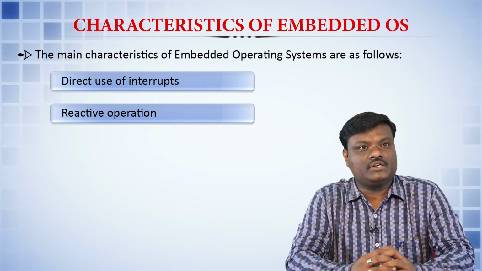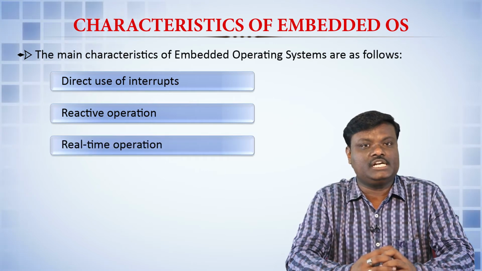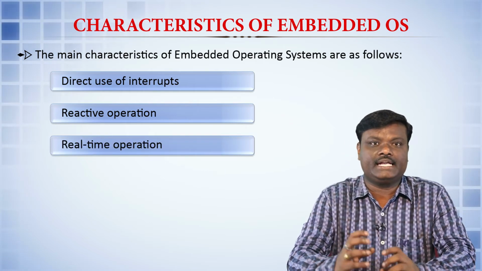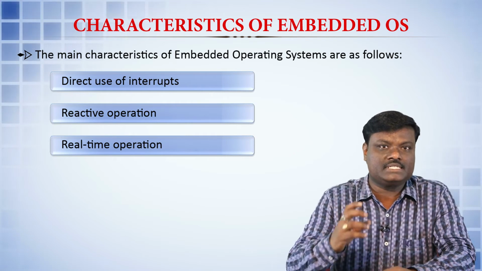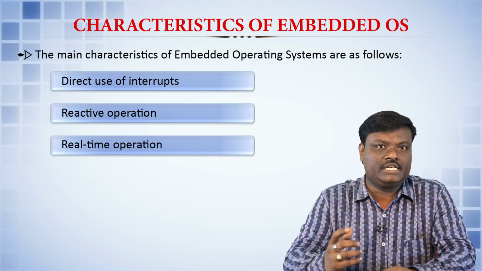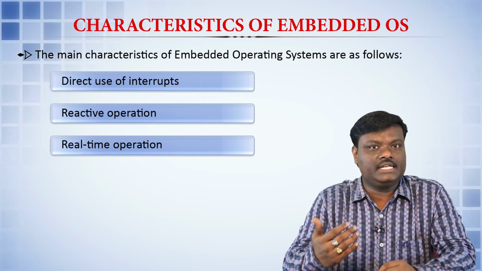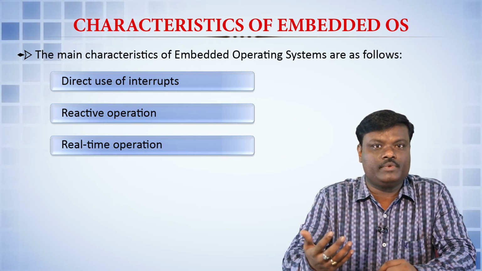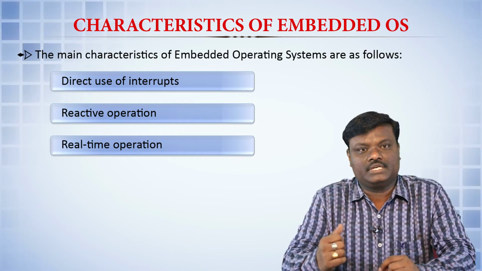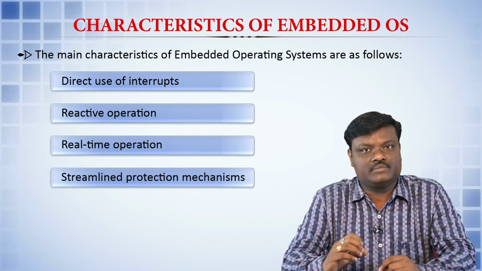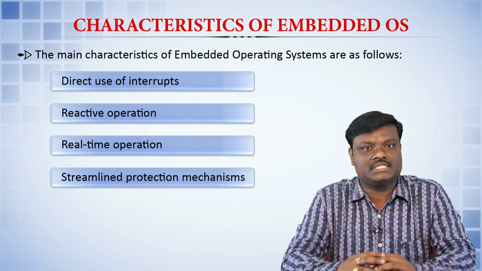And the operation that it triggers is the real time operation depending upon the parameters that it is monitoring. Obviously, when there is an abnormal thing happening, then the reactive operation or the real time operation comes into picture. Streamlined protection mechanisms are available in the embedded operating systems.